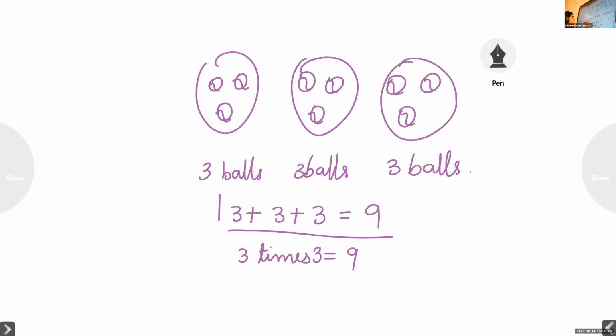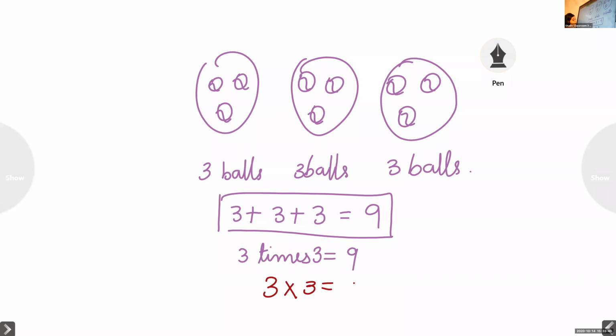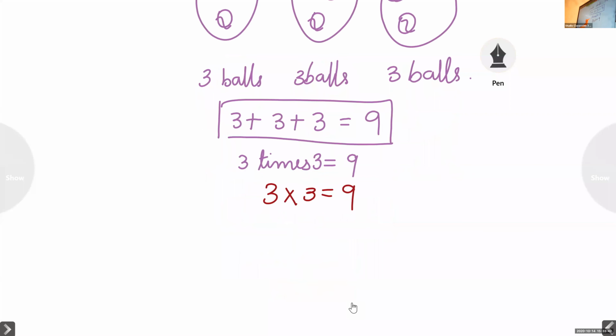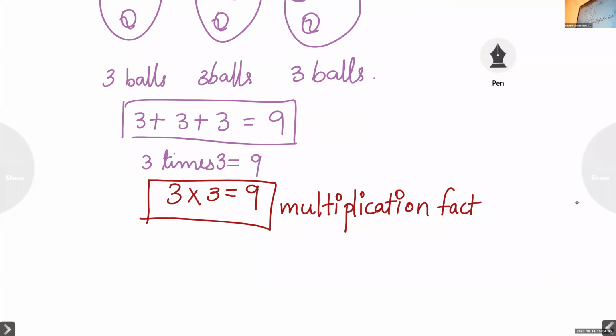We can write the same sentence like this. 3 times 3 equal to 9. That means 3 into 3 equal to 9. This is called a multiplication fact. We can call this form a multiplication fact.